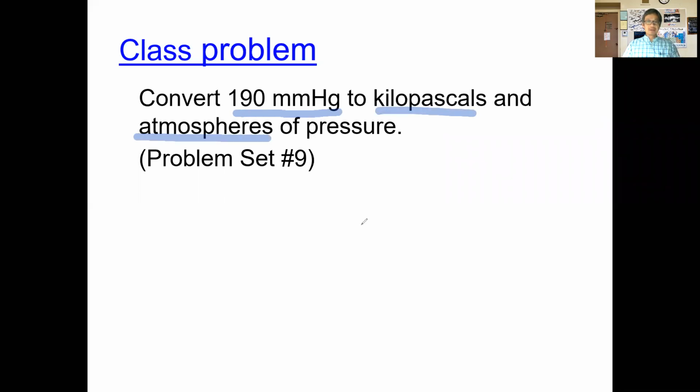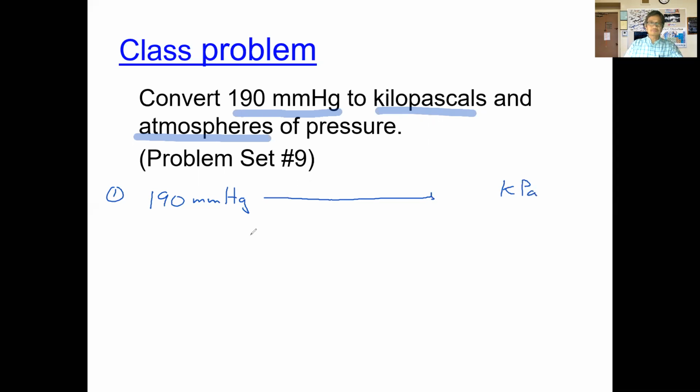Again, these are just basic conversions. Considering what you just finished in chapter 12 with stoichiometry, this should be a very straightforward, simple conversion for you. So we're going to start out with 190 millimeters of mercury. This time we're starting out with this pressure. Let's do the first one, and we're going to convert this to kilopascals.